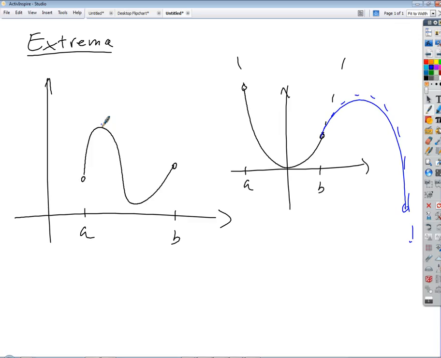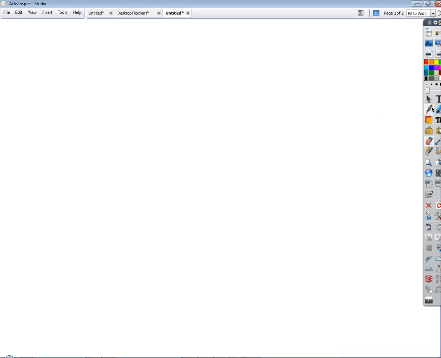So the big ticket item we're going to come out of today being able to do is this: I'm going to give you a function, and you're going to identify all of the absolute extrema on that interval. That's our goal at the end of the period. Okay, so let's tweak our picture a little bit. What if we do something like this?